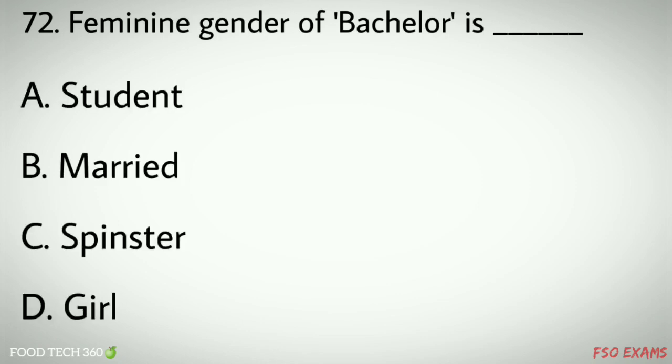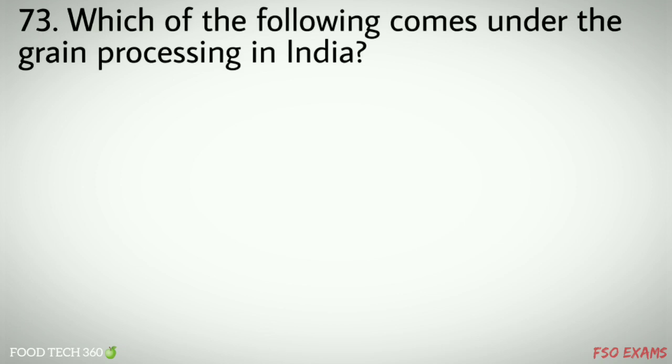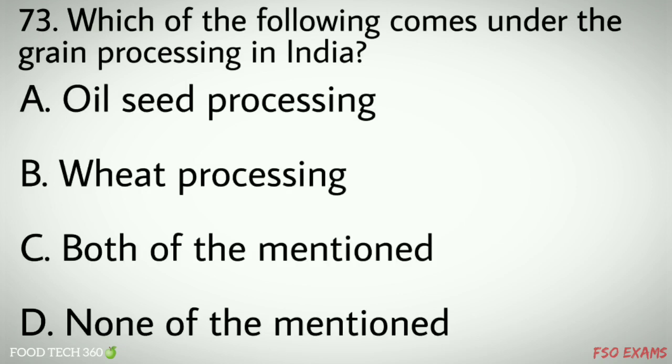Question number 72. Feminine gender of bachelor is dash. Options A. Student, B. Married, C. Spinster, D. Girl. Correct answer C. Spinster. Question number 73. Which of the following comes under the grain processing in India? Options A. Oil seed processing, B. Wheat processing, C. Both of the mentioned, D. None of the mentioned. Correct answer B.